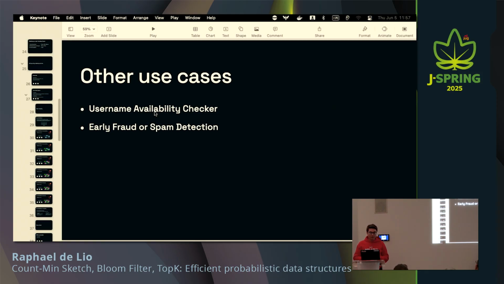Another cool use case is actually from Google. They have to index trillions of pages, and they would need a set with trillions of elements inside. Instead of doing that, they use Bloom filters to know if they have already indexed a page. Sometimes they can come across false positives, and I don't know what they do in that case, but they probably come across the same page multiple times, and Bloom filters also help in this case.